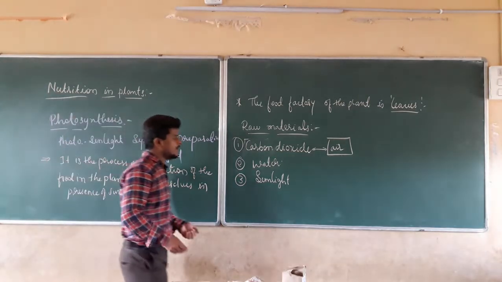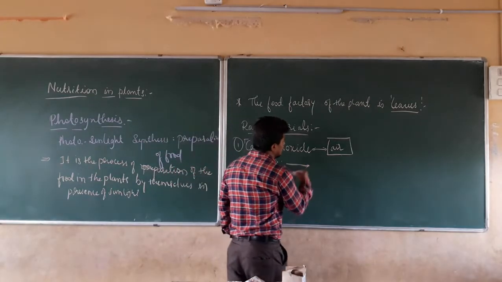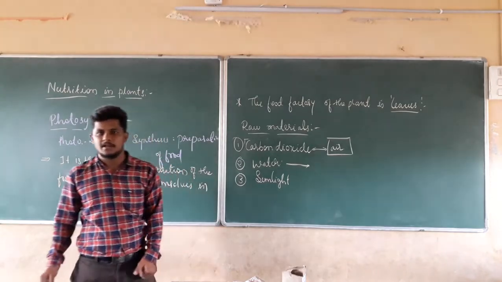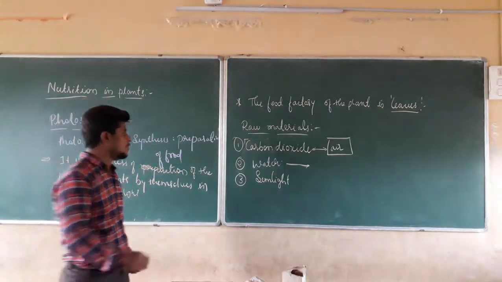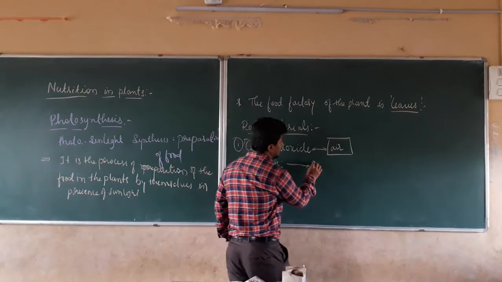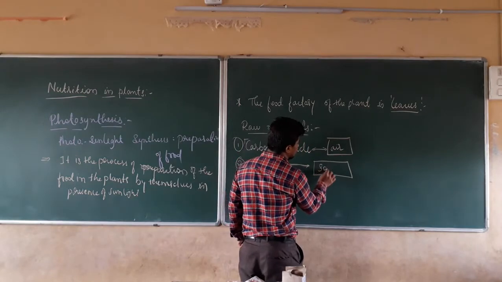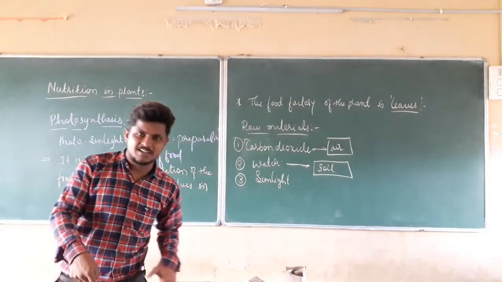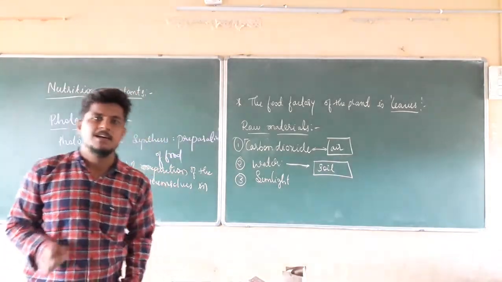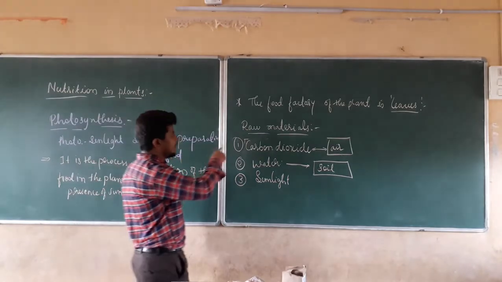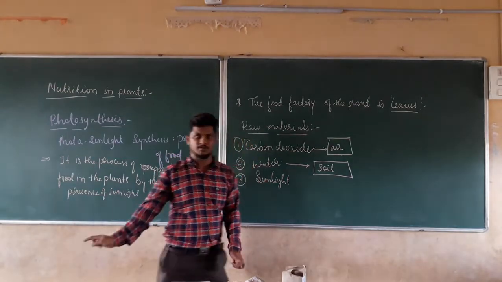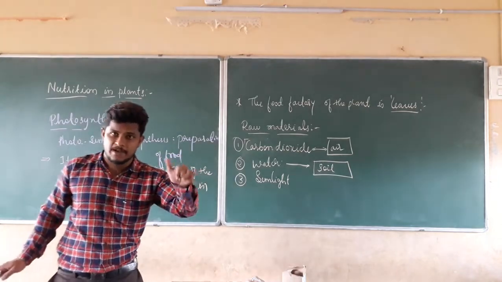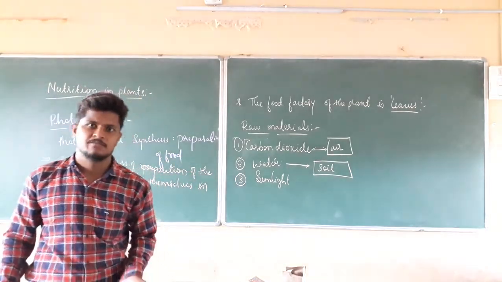In the same manner, from where are plants going to get the water as a raw material? They get the water from the soil. The water which is present underground, the water present on the soil, is utilized by the plants for the preparation of their food. I am just discussing the raw materials. I am not discussing what actually happens in photosynthesis.